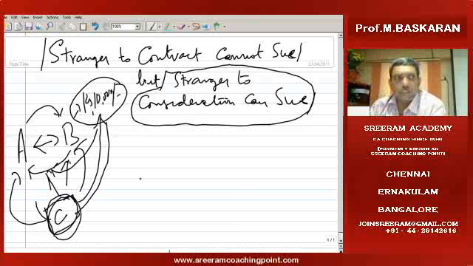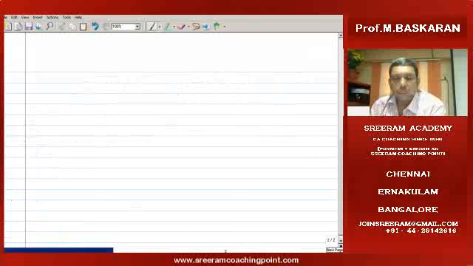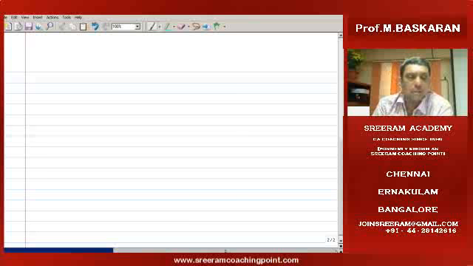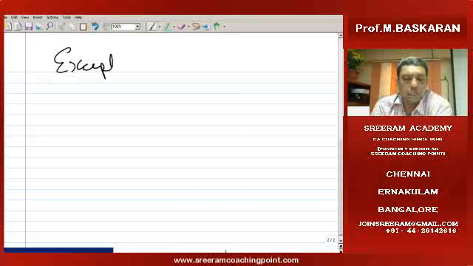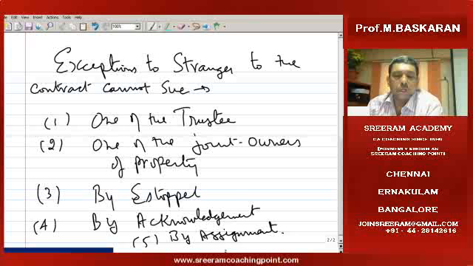In which case, he can file a case either against A or B. The general rule is that a stranger to the contract cannot sue.